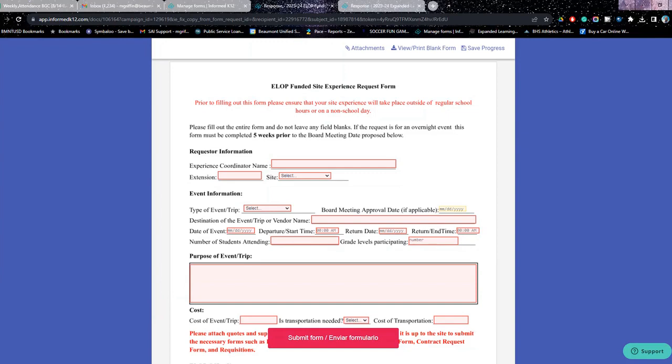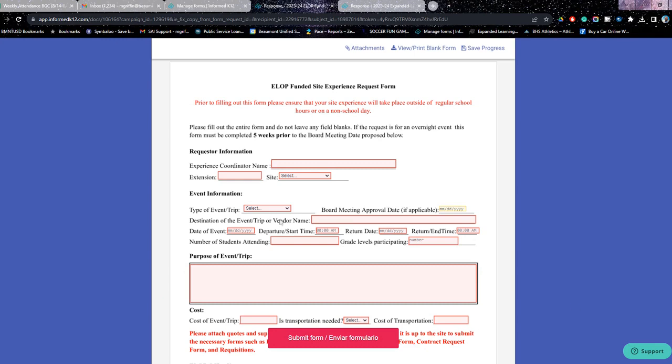Remember, expanded learning activities have to be outside of the school day. That can be before school, after school, or on a weekend. They cannot be during the school day. So this form is for any of those types of things. Say you want to bring an assembly and you're going to do an assembly after school. This is a form that you would fill out with all the required information, and then it would be submitted to us for approval. And then we would turn around and provide you with a budget code to fund those types of things.